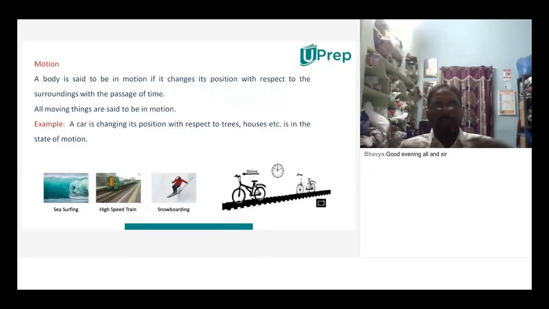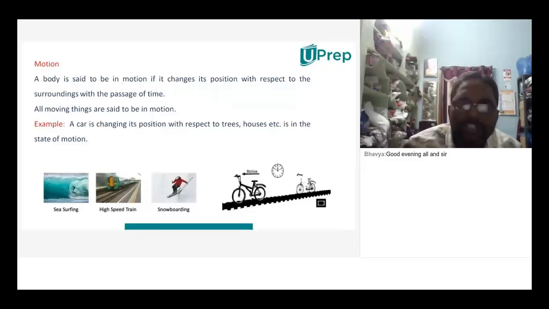Now I am sitting in a room and my position is not changing with respect to this room. That's why I am in a state of rest. Suppose if position is changing with respect to this room, then what do you say? Definitely we are in motion. So if position of an object is changing with respect to the surrounding or with respect to the time, then we say the object is in a state of motion.